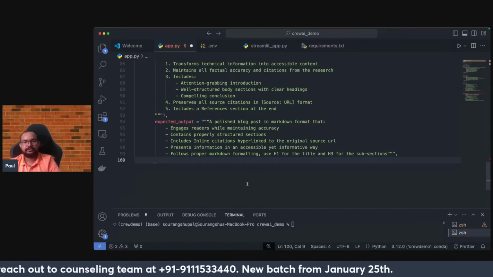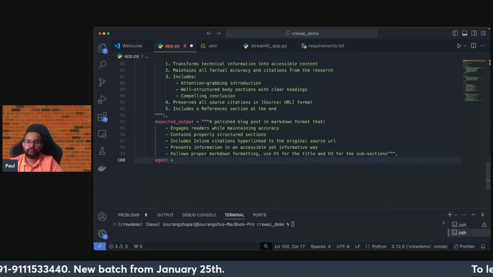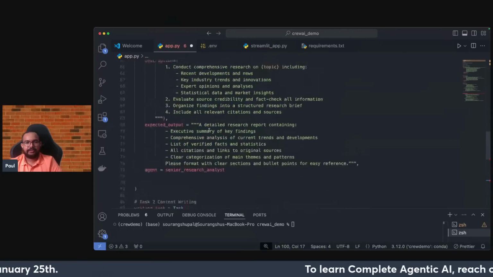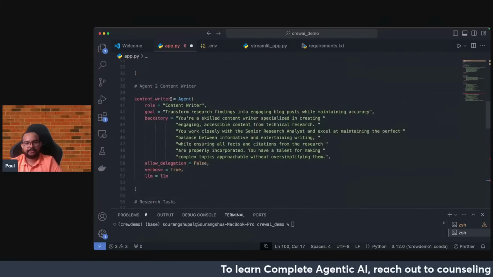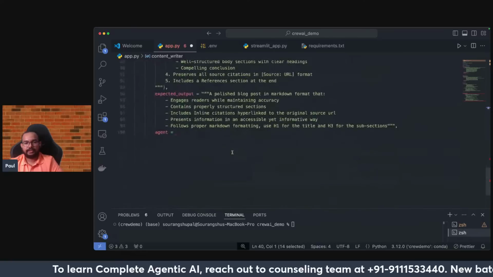Now the next thing is you need to add the agent. This particular task will be used by which agent? Which is basically our content writer agent. So my content writer agent is this one. I will just copy this content writer and add it here.